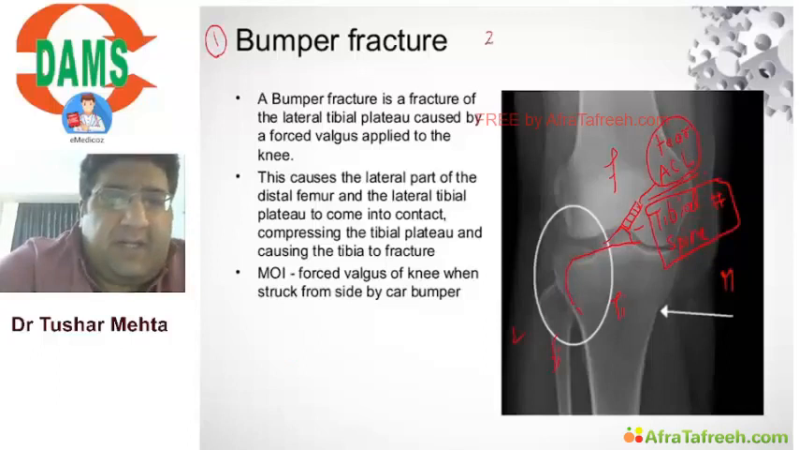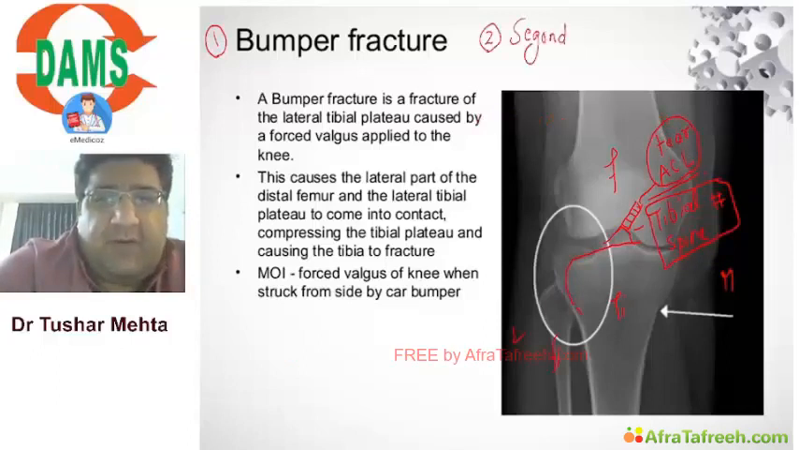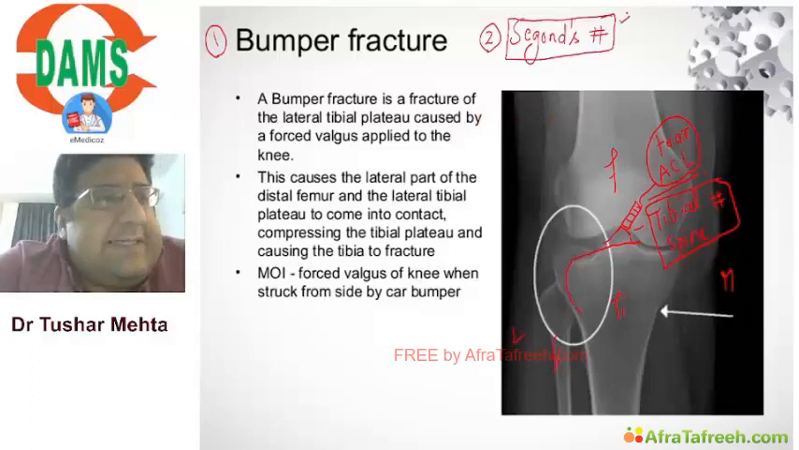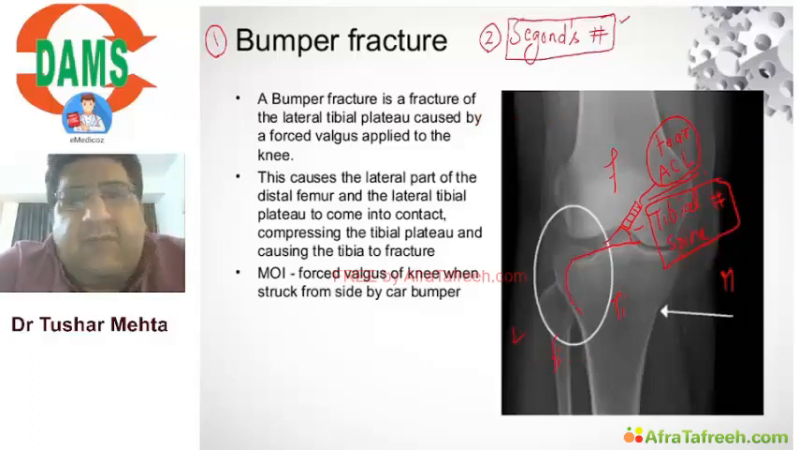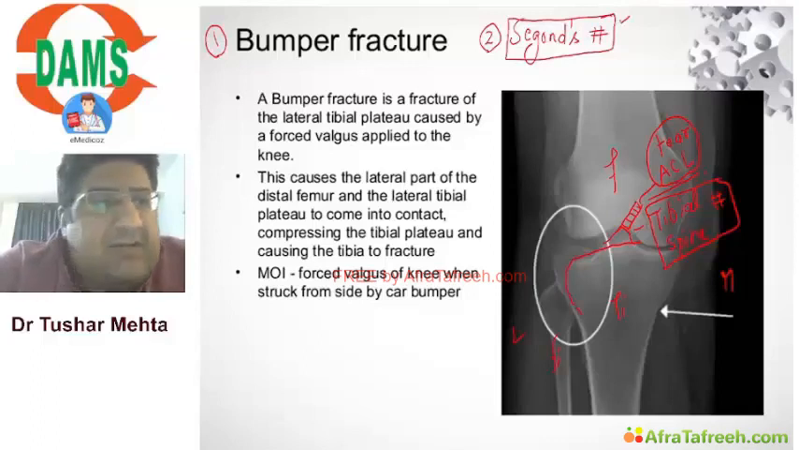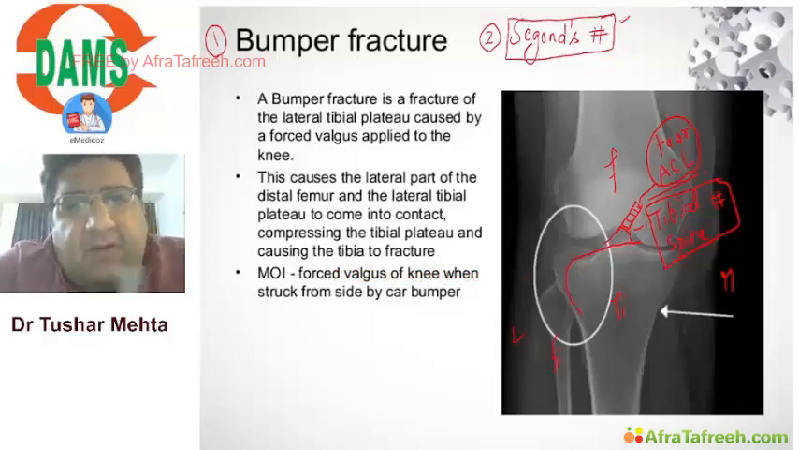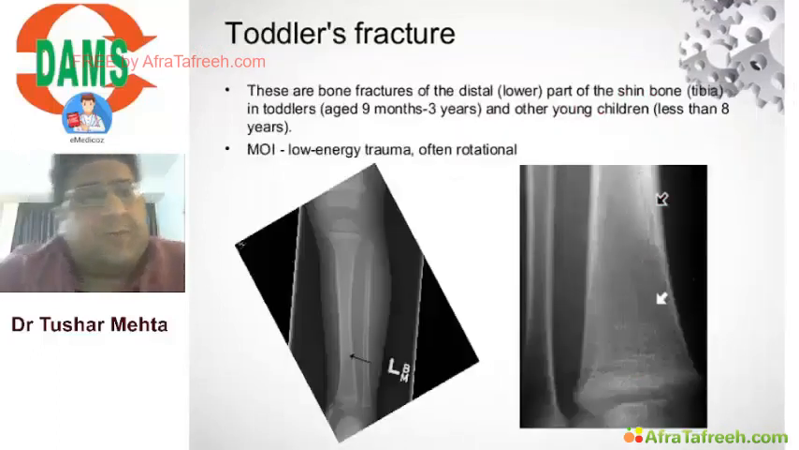And it is at that point of time that this bumper fracture will be called, come on, speak up everyone, Segond's fracture. It is at that point of time this bumper fracture will become Segond fracture. So just a fracture of the lateral tibial condyle is called bumper fracture, but when that fracture extends into the tibial spine, it becomes Segond fracture. I hope it makes some sense to you.